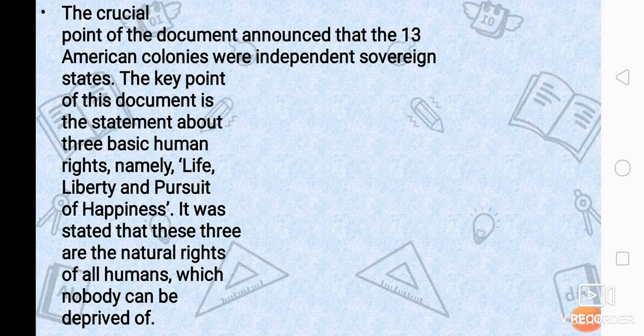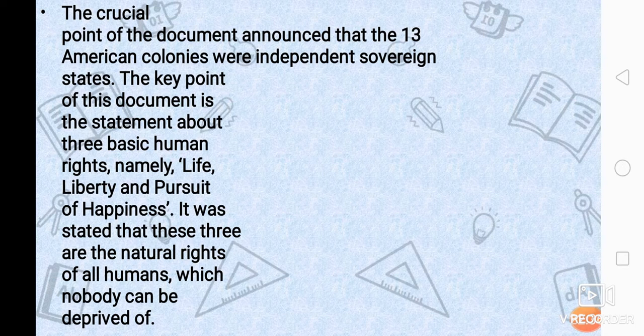The crucial point of the document announced that the 13 American colonies were independent sovereign states. Now, what was the crucial point? The document said that the 13 American colonies which had fought were independent and sovereign. Sovereign means a self-ruling state where there will be no intervention of the British government.